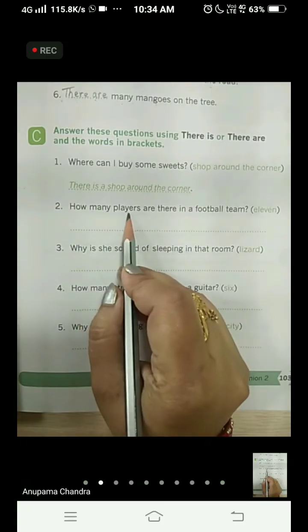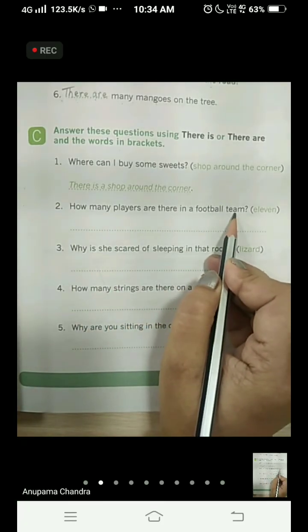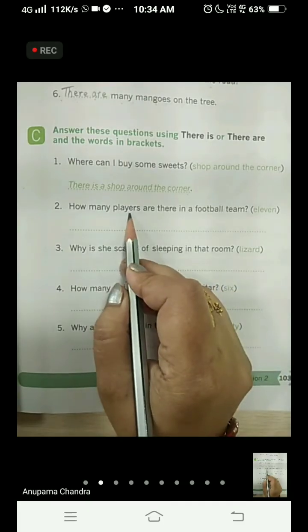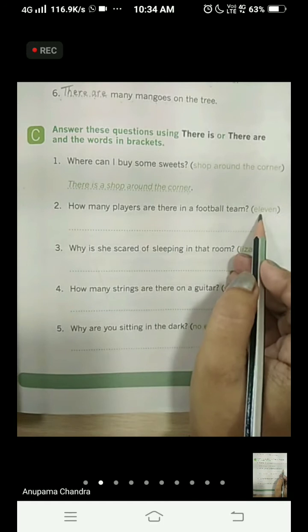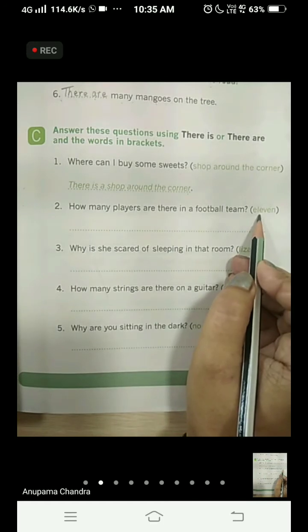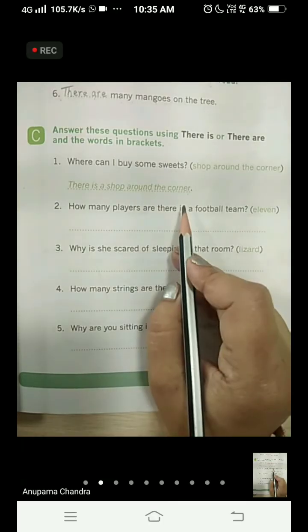How many players are there in a football team? Okay, as in the question it is given players, that shows that it is more than one. And what is given in the bracket? 11. Now 11 is again more than 1. So when we talk about more than 1, we start the sentence with there are.